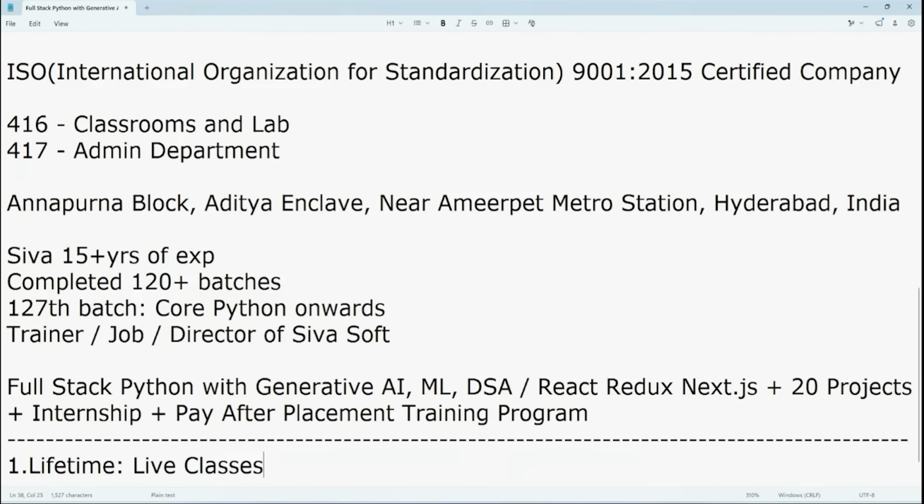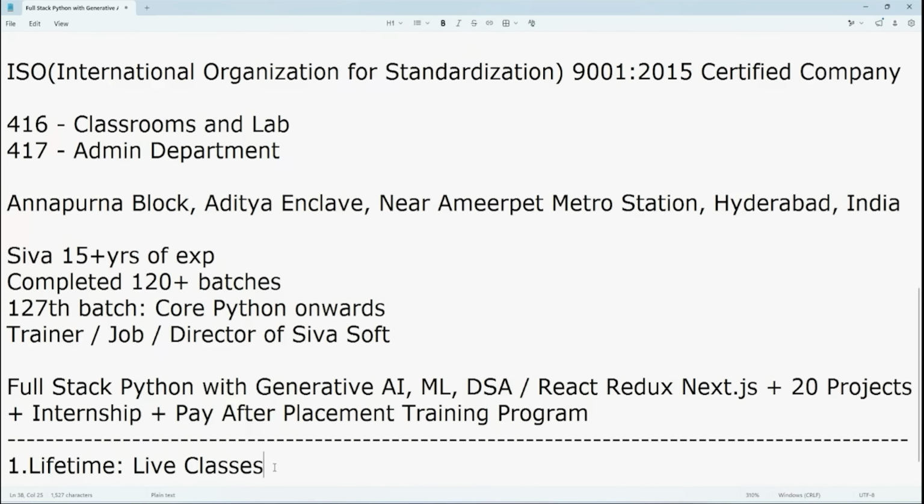Okay, because I'm going to create one common group for all batch students. In that group, I'm going to share all the new batch information. In that case, you'll be knowing about that information and you can attend those classes also. So this is the biggest advantage in SIVASOFT. So we don't have any restrictions here, only you need to attend one time or something like that. Okay, after 10 years also you can attend.